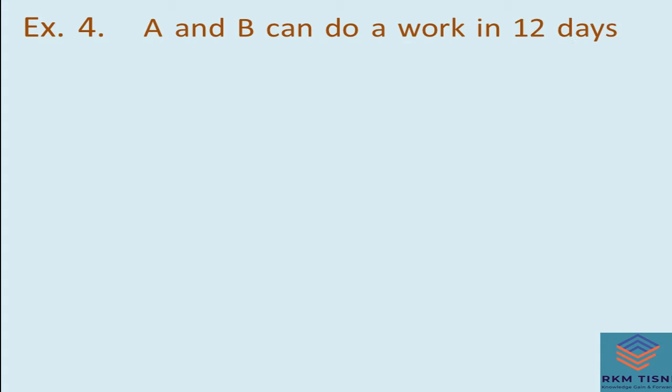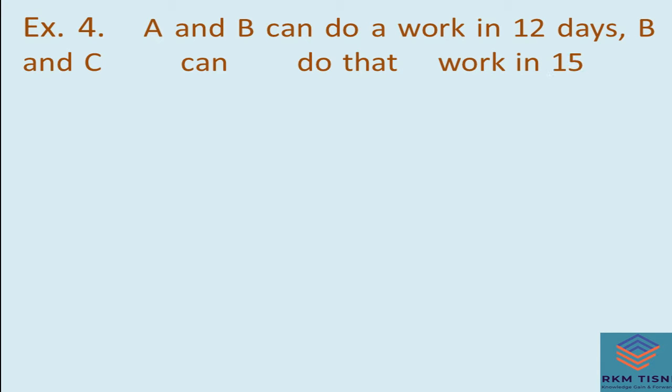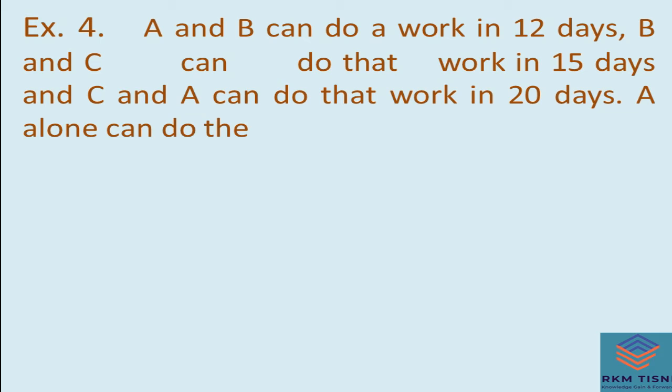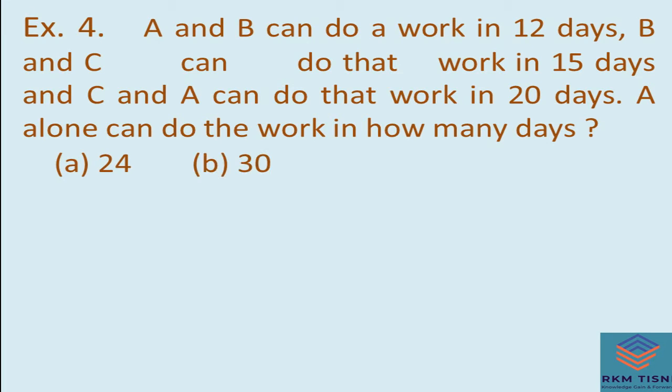Example number 4. A and B can do a work in 12 days. B and C can do that work in 15 days. And C and A can do that work in 20 days. Alone, A can do that work in how many days? Options are 24, 30, 40 and 10. Let's solve.